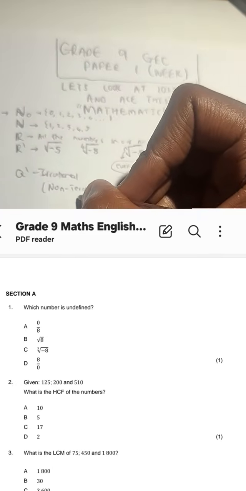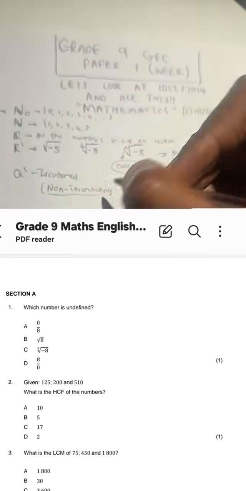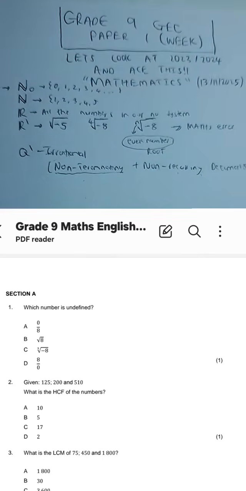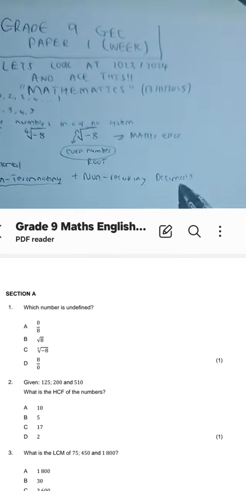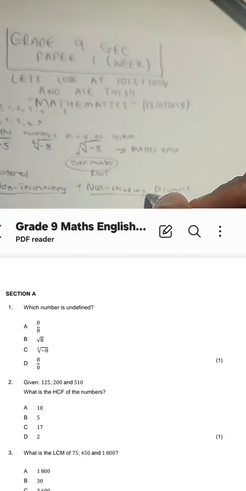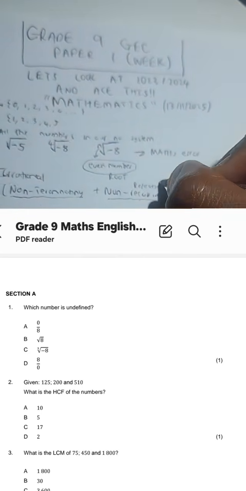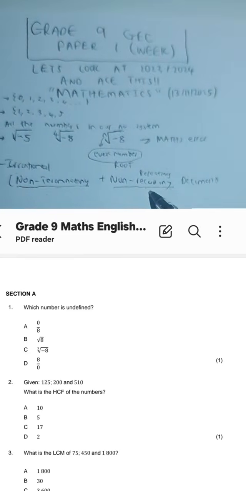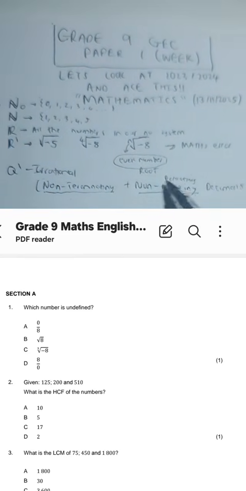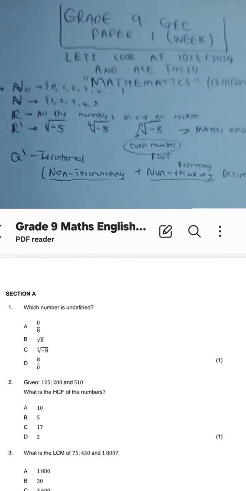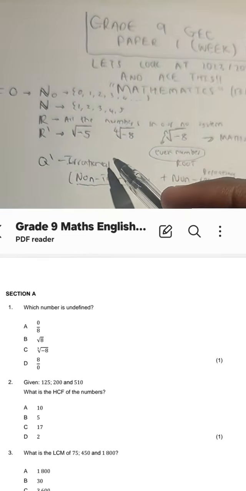Non-terminating means my decimal does not stop. The numbers go on forever after the comma. Non-recurring means there is no repetition, no repeating. There's no repeating of numbers after the comma. Okay, so non-terminating and non-recurring is what we refer to as irrational numbers.